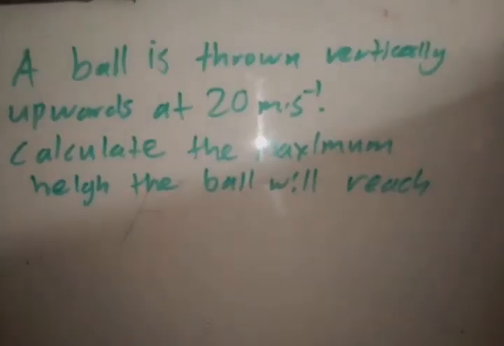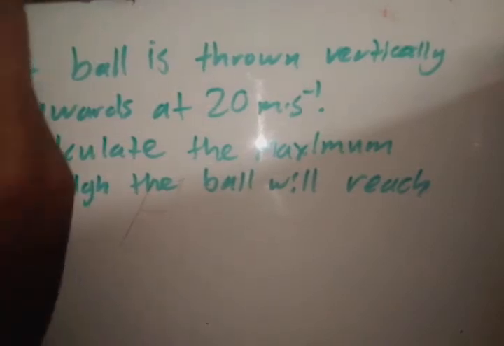Here is another question. I made it similar to the question in Solutions for All. It says a ball is thrown vertically upwards at 20 meters per second, which means at a velocity of 20 meters per second. Then they ask you to calculate the maximum height the ball will reach.